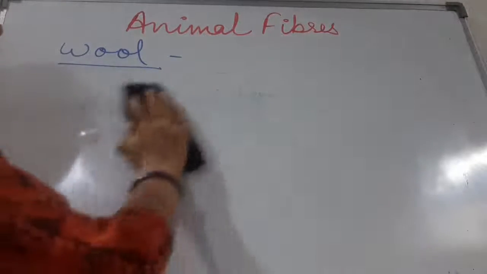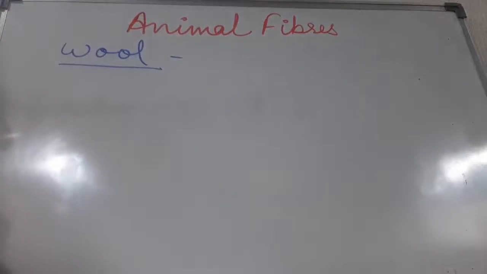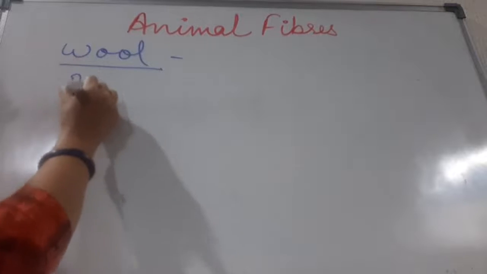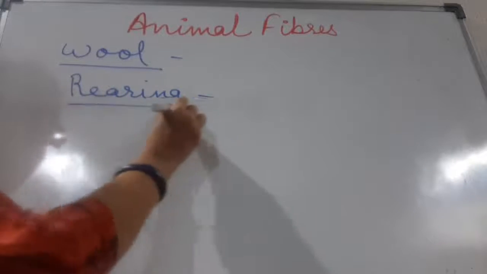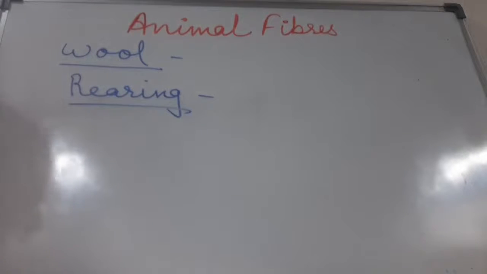Now, what is the process which takes place while getting wool? First of all, rearing. Children, what is the meaning of rearing? Sheep are mainly reared for their wool. So you can say that the process of keeping, feeding, breeding and taking medical care of useful animals is known as rearing. So sheep are reared.